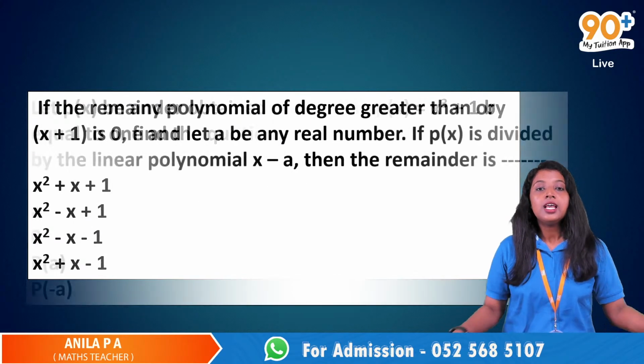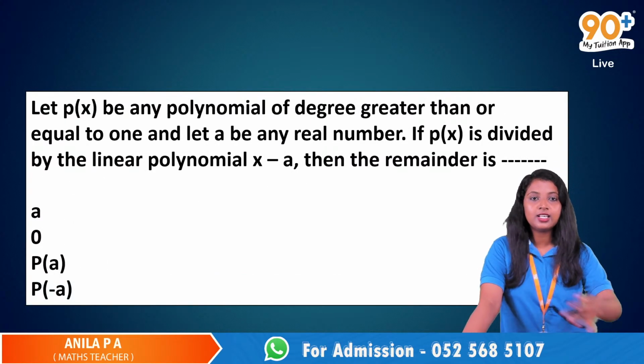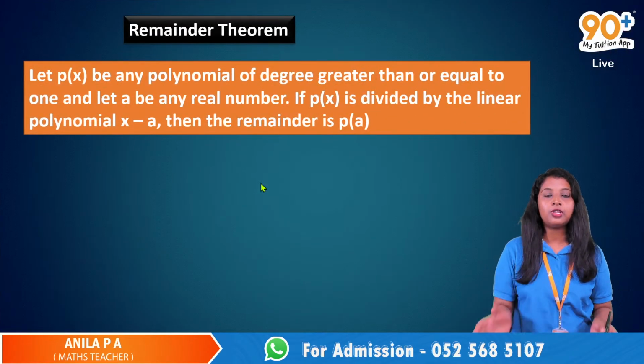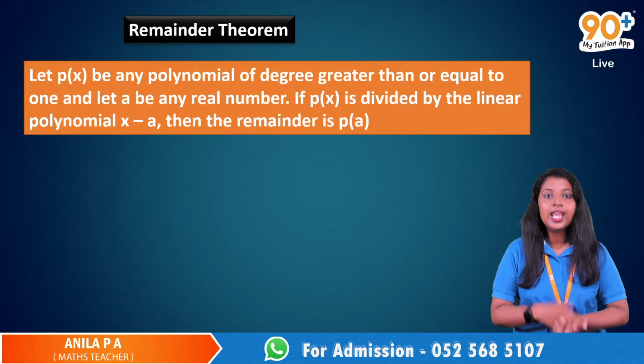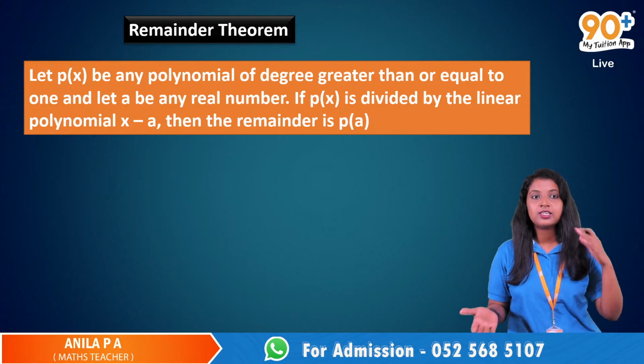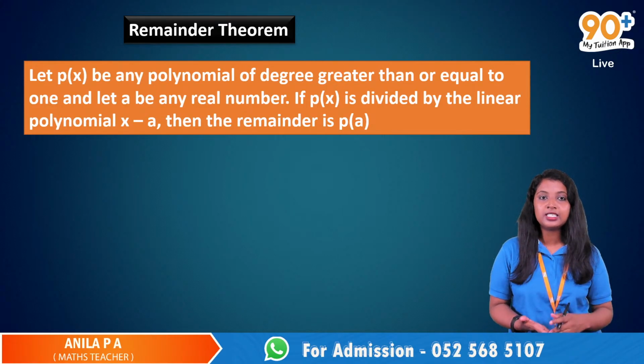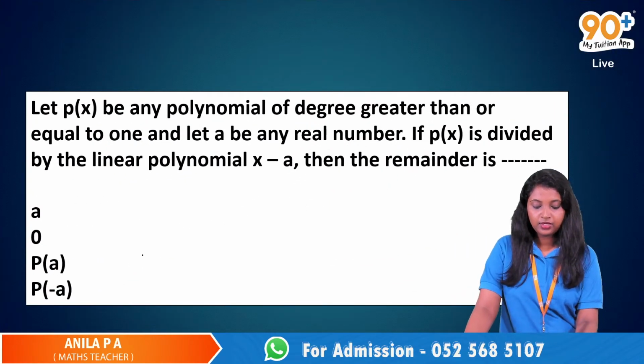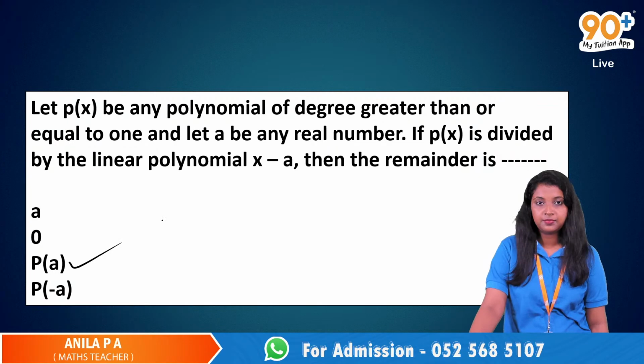Anyways, now P of A. This is just the remainder theorem. Let P of x be a polynomial of degree greater than or equal to 1, A be any real number. If P of x is divided by the linear polynomial x minus A, then the remainder is P of A. This is just that theorem directly. So P of A is the answer.